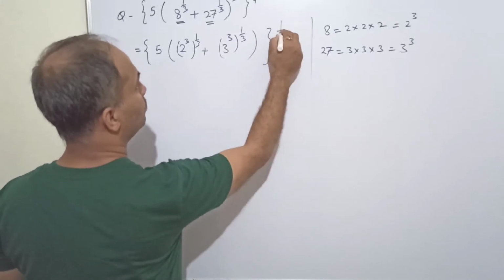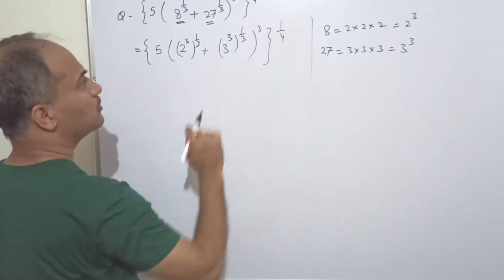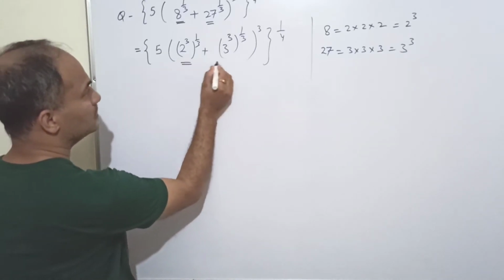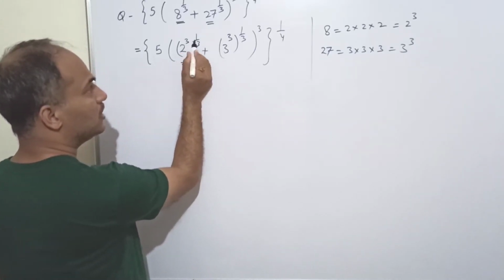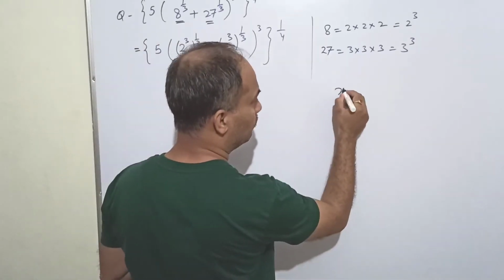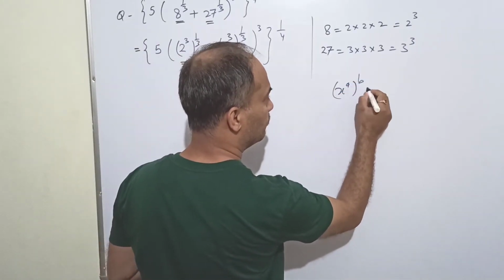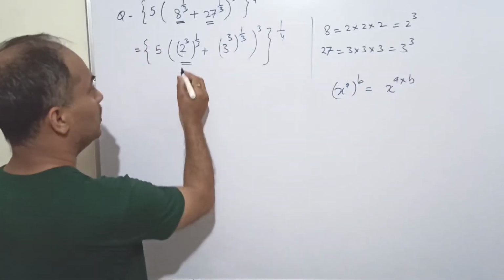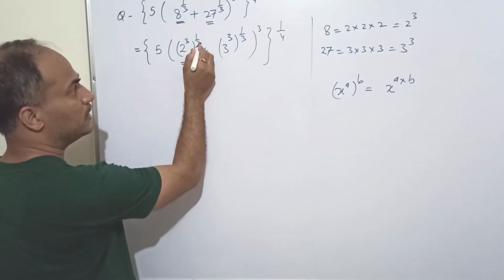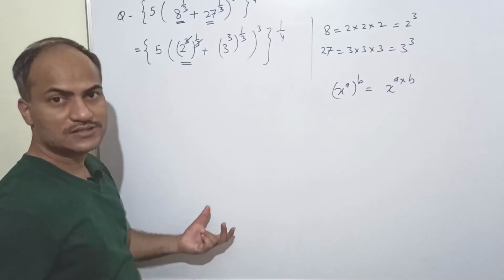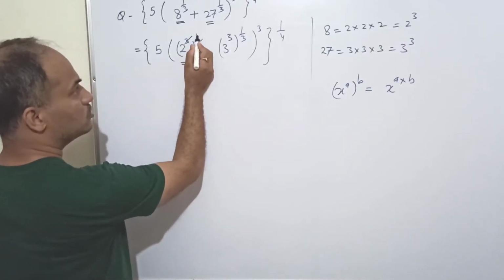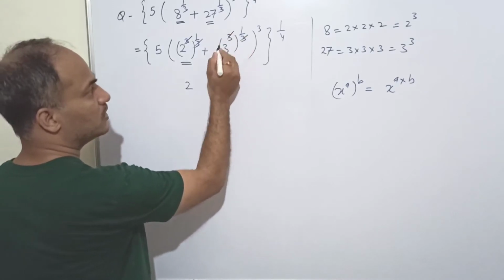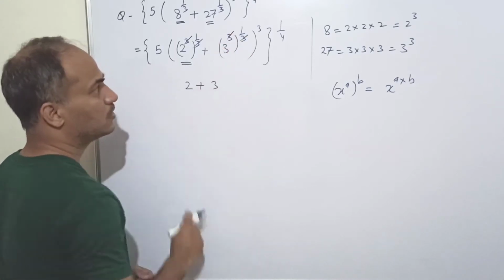And then we have our 3 here and 1 upon 4. Now focus on this part, 3 and 1 upon 3. I told you one formula, x to the power a whole to the power b. What happens with this? These powers get multiplied. So here also 3 and 1 upon 3 get multiplied. It means 3 and 3 will cancel, so this will become 2 raised to the power 1, which is simply 2. Here similarly it will become 3.